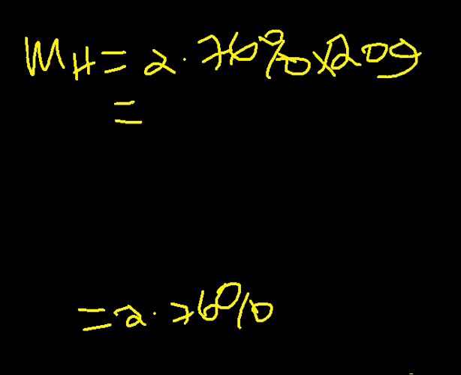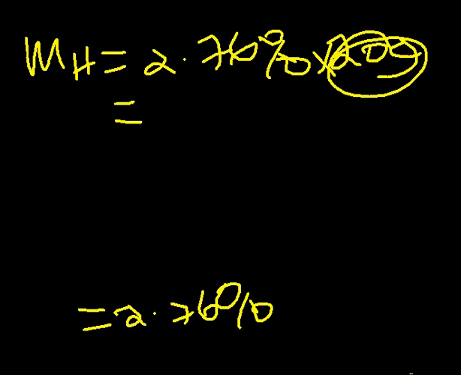That is 2.76 divided by 100, times 20 grams. You'll be able to have the mass of the hydrogen in 20 grams, and this is true for all elements, and likewise for the other element, chlorine.